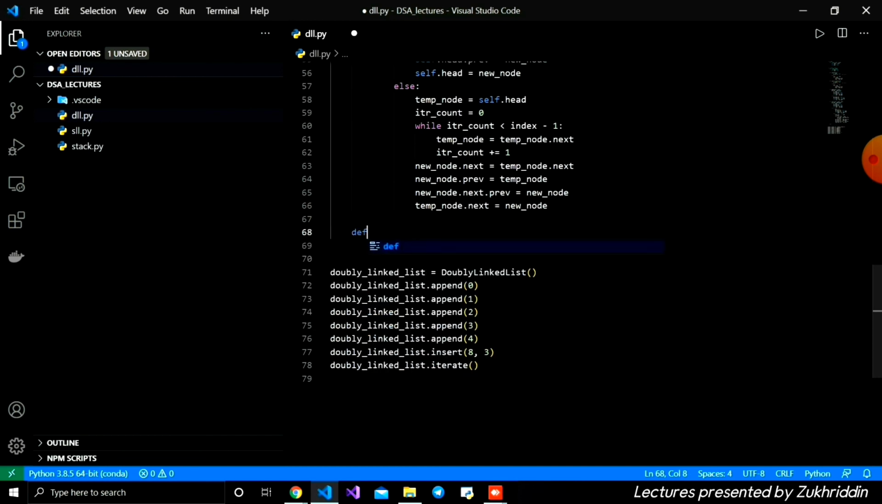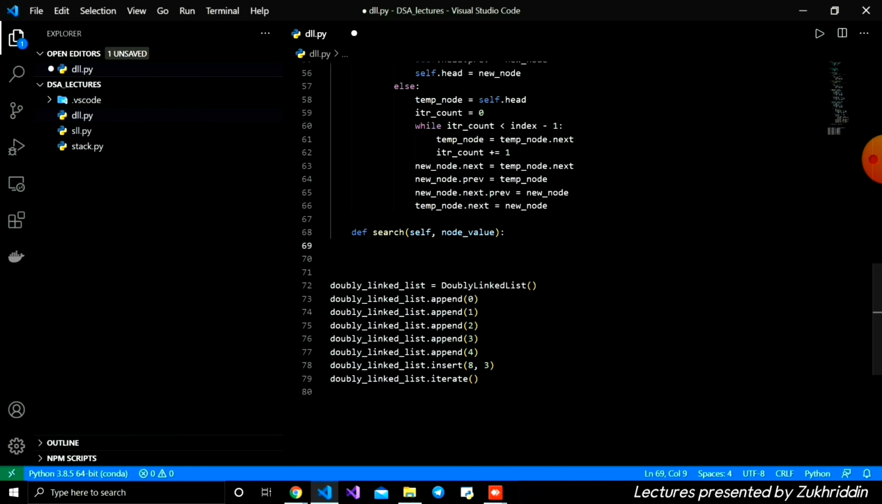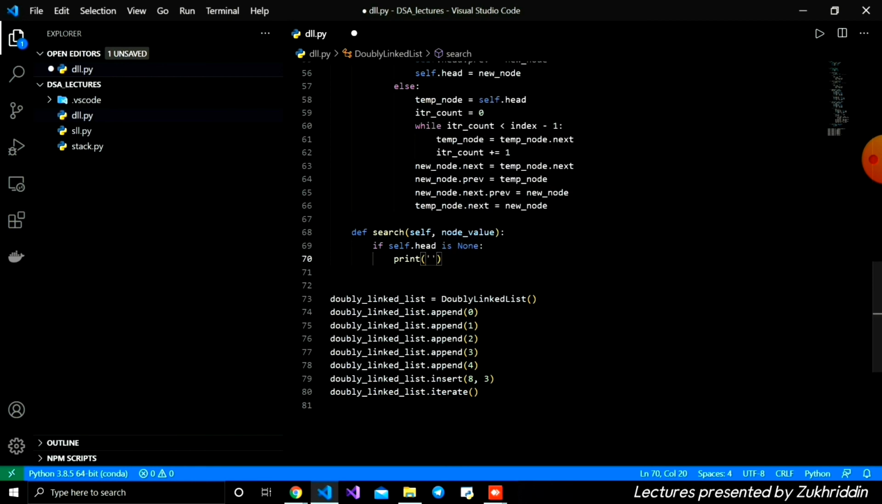Firstly, we're going to define a function, which is search, and here we're going to give the self parameter. After that we're going to give the node value, and inside the function, firstly, we're going to check the head: if self dot head is None, it means there are no nodes, so we're going to print the list does not exist. The list does not exist, like that.